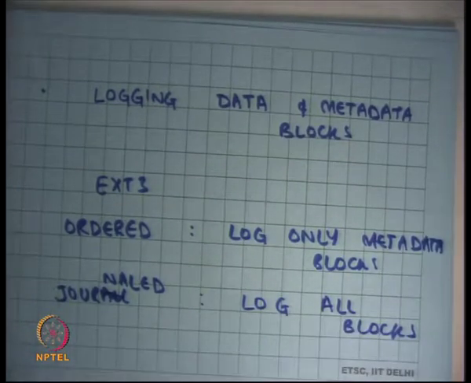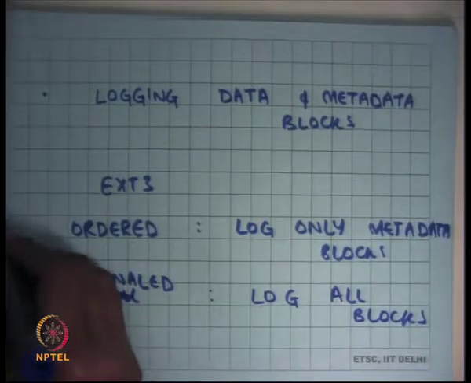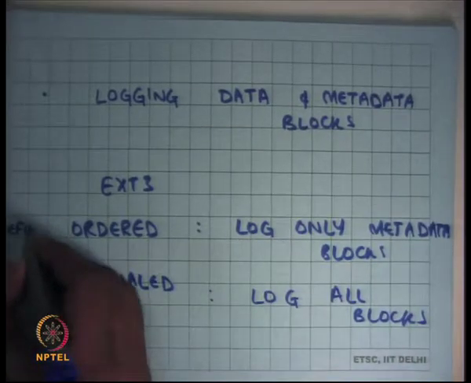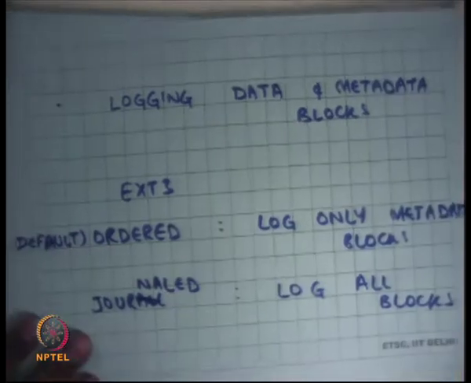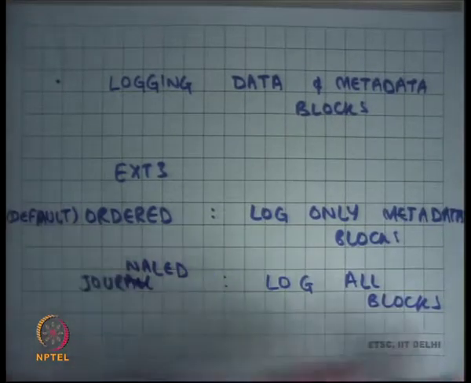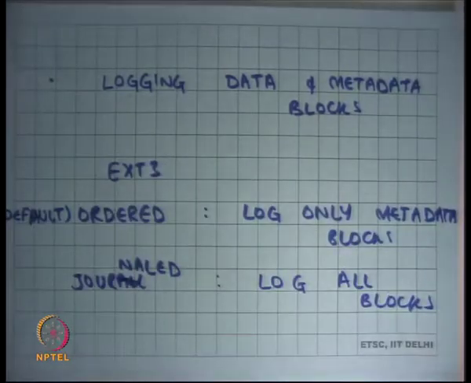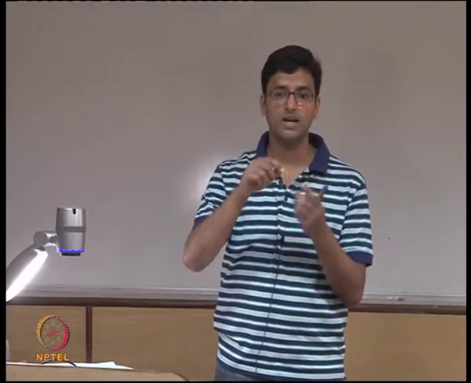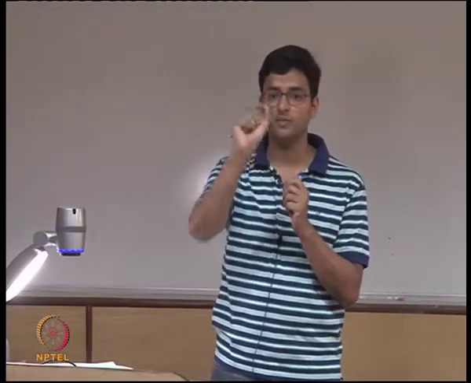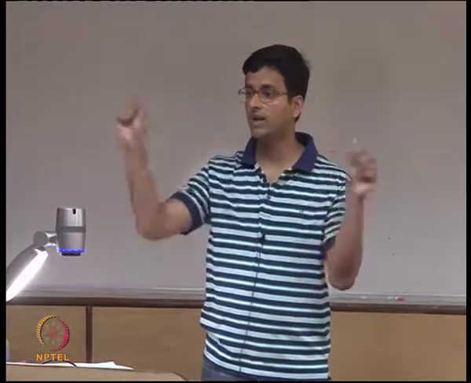Okay, and the ordered mode is the default mode, so most people use the ordered mode. In the ordered mode, you only do this logging or atomicity maintenance for metadata blocks, but you need to be careful because imagine if the inode has been committed, but the data block that inode is pointing to has not been committed to the disk, then you will have a dangling pointer in your inode.